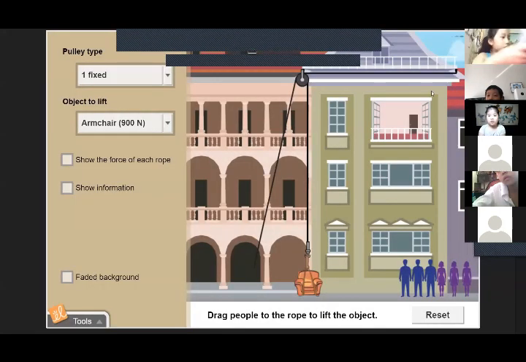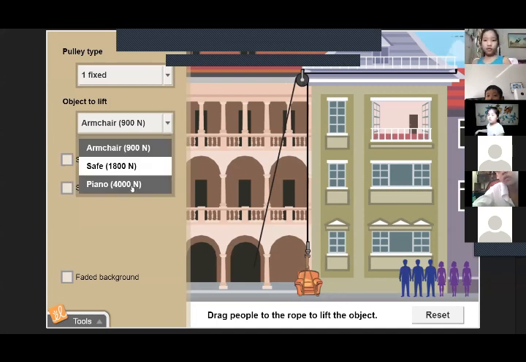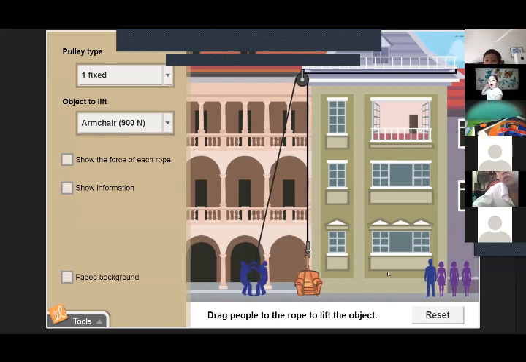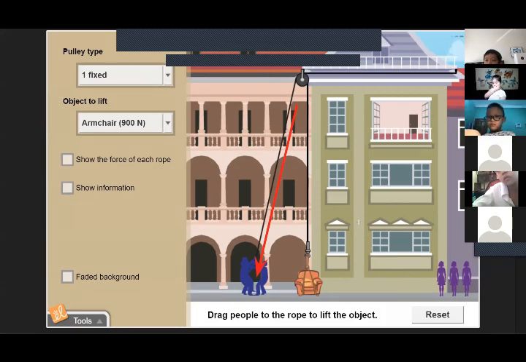Okay, guys, so now we have a pulley. Now, it changes the direction of a force. Let me choose something pretty light. The armchair is the lightest thing we have. How many people? Let's just do 3 people for now. These 3 people are pulling down. Which direction is the chair going to go? Up. It goes up. It's like the opposite. It changes the direction. You pull down and the object goes up.